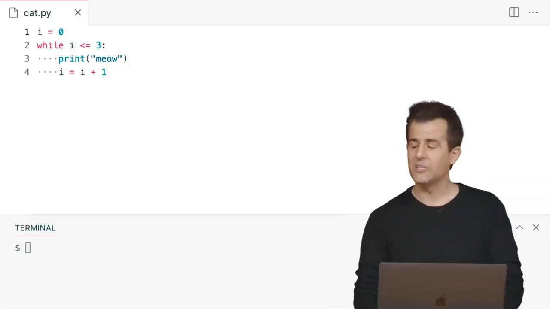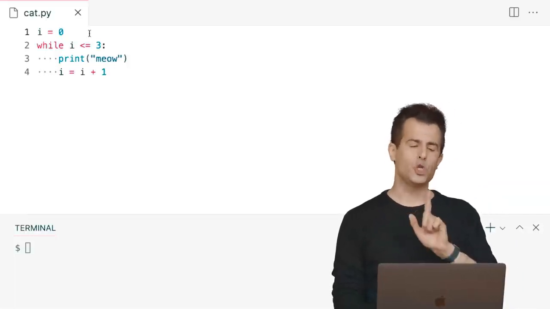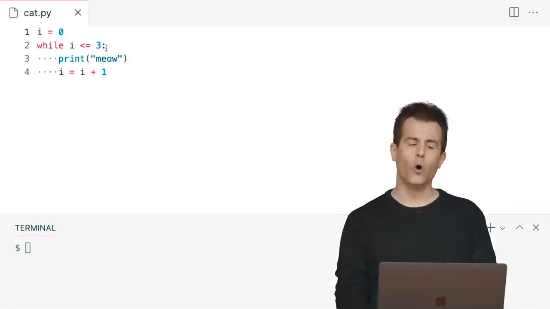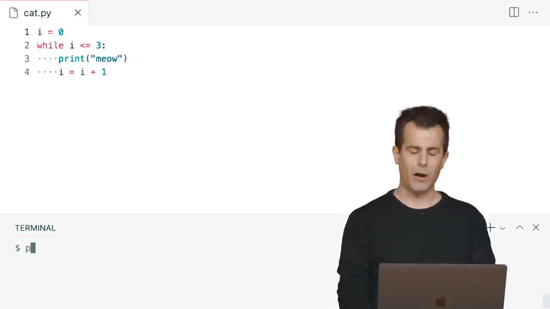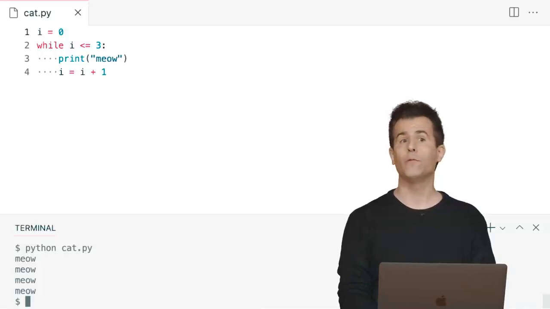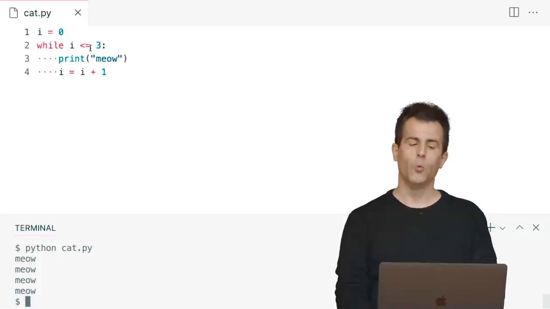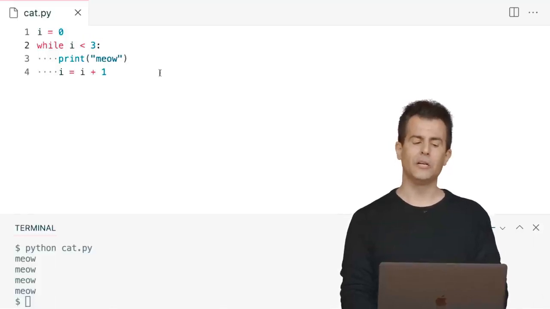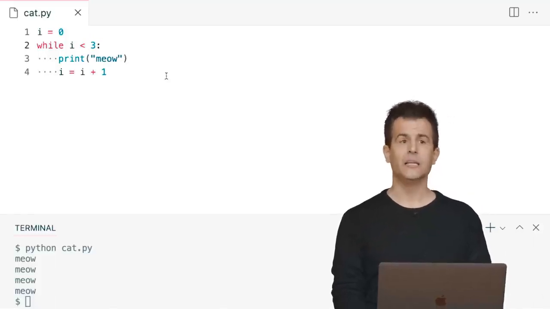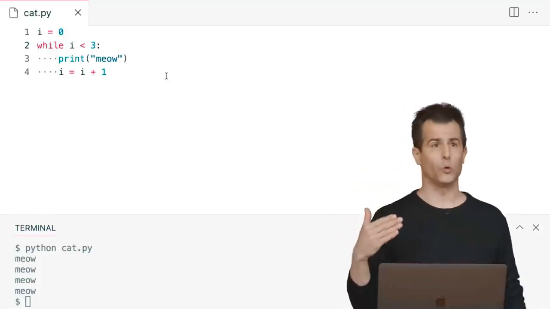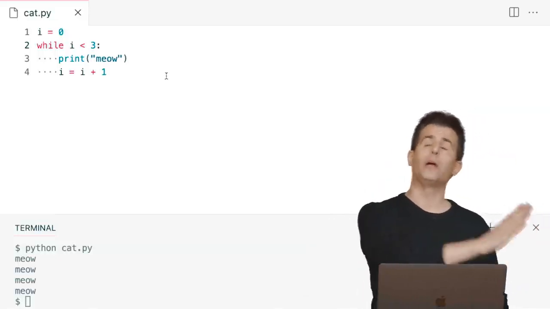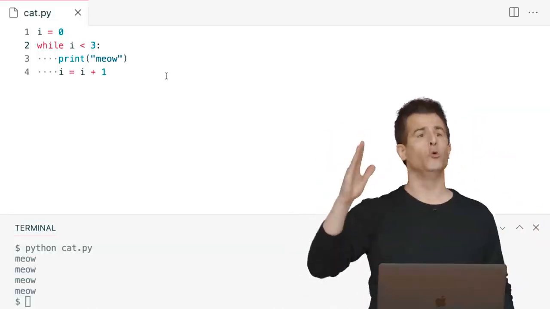Let me set I equal to 0, and I need to make a change now. Notice, if I don't change my logic, this program just became buggy. The cat has a bug. It's now meowing 4 times if I run it as is. But the easiest fix here would be to change my inequality to be this, less than, instead of less than or equal to. Now, I'm starting at 0, but I'm going up to, but not through, 3.